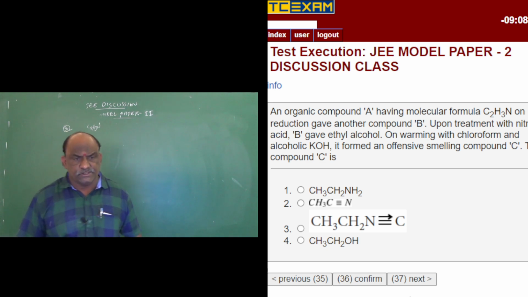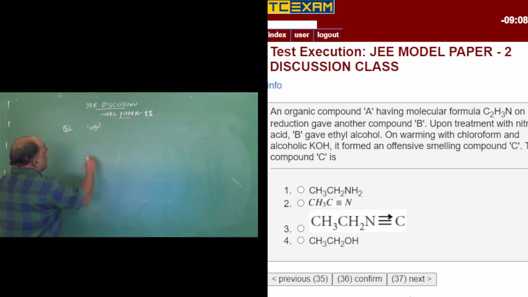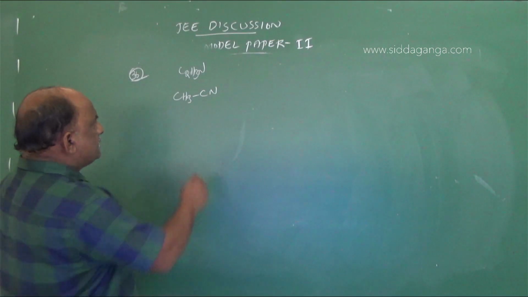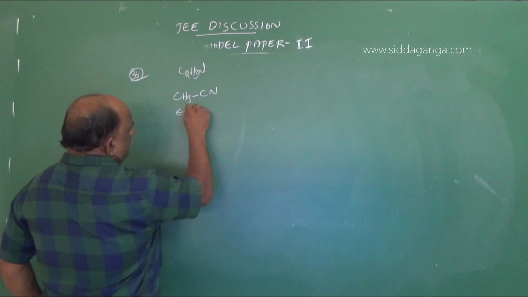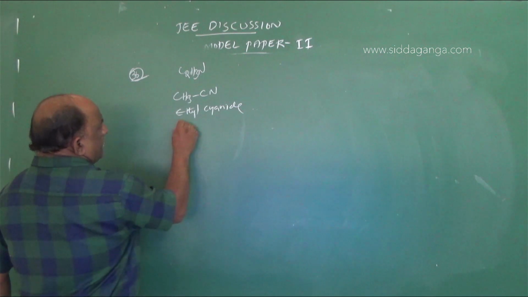Simple question this is. Organic compound A having the molecular formula C2H3N can be written as CH3CN, methyl cyanide, also called ethane nitrile.